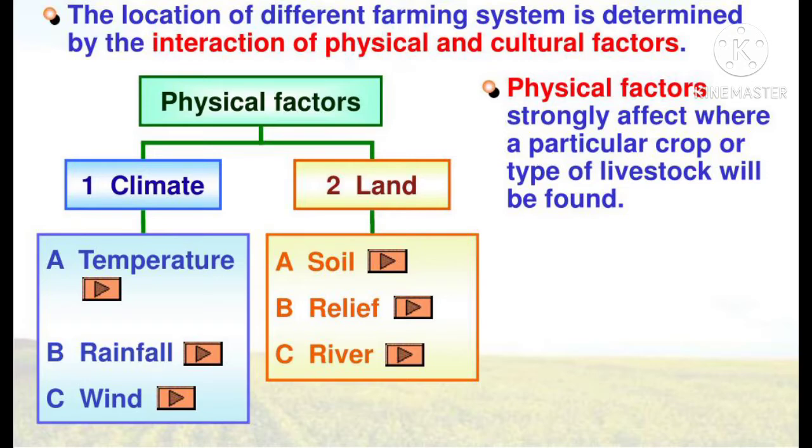If we talk about relief, the type of landform determines whether the area is suitable for agriculture or not. Soil is also an important factor because well-drained fertile soil allows for the better growth of crops. About the climate, temperature and rainfall directly influence crop cultivation.